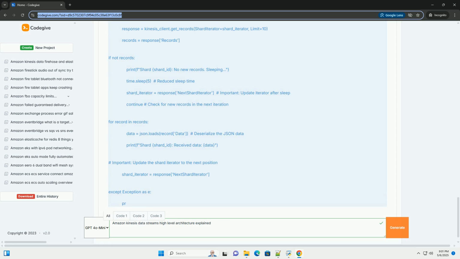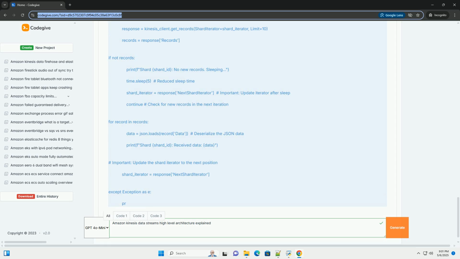10. Security. IAM roles: use IAM roles to control access to Kinesis data streams. Grant producers and consumers the necessary permissions to send and retrieve data. Encryption: Kinesis data streams supports encryption at rest using AWS KMS and encryption in transit using HTTPS. VPC endpoints: create VPC endpoints for Kinesis data streams to access the service from within your VPC without using the public internet.